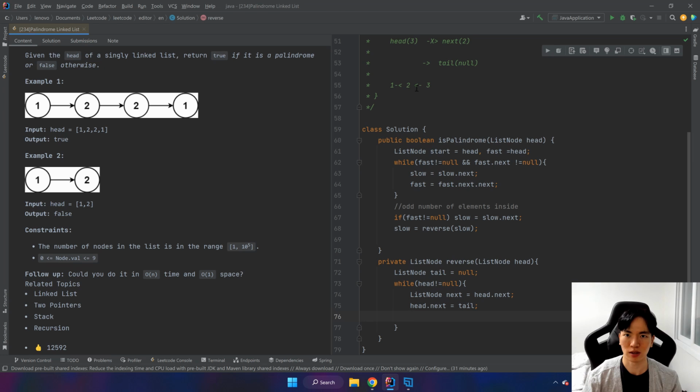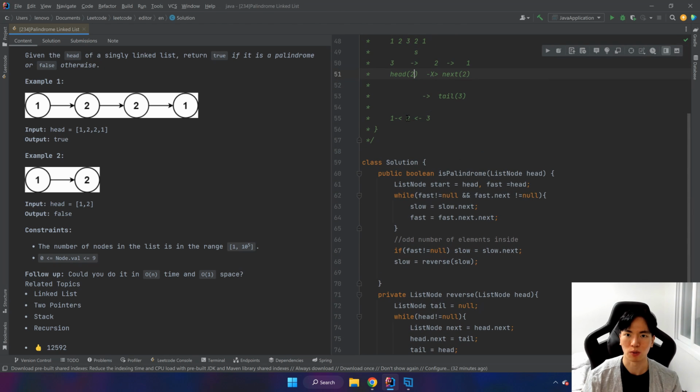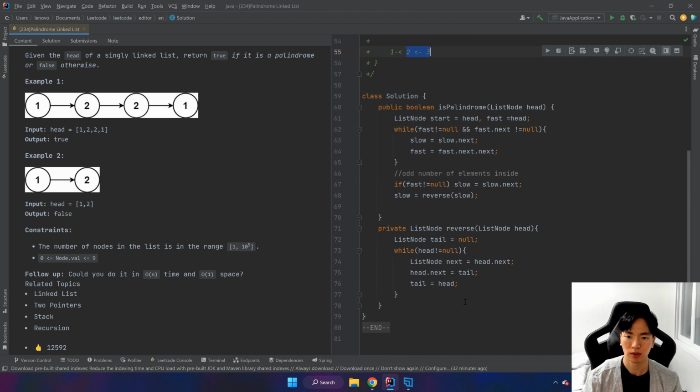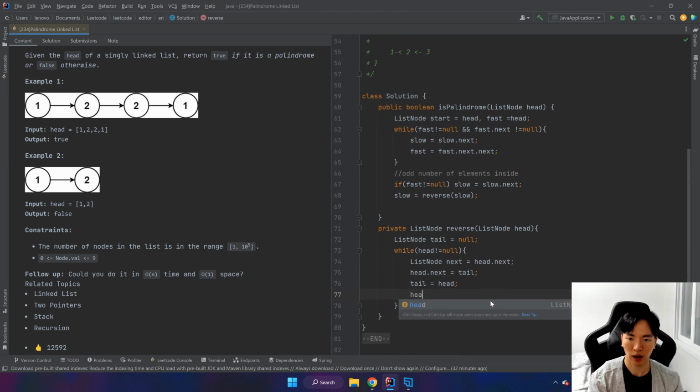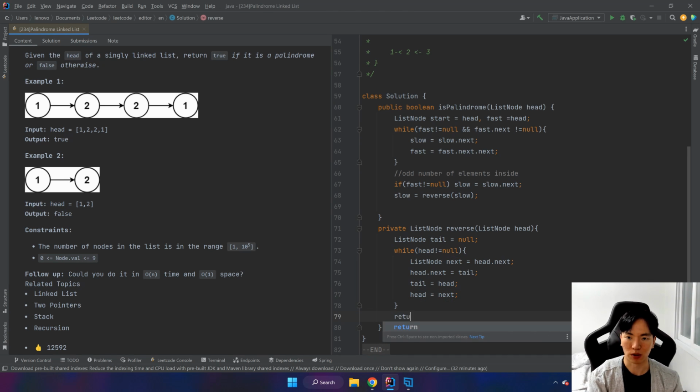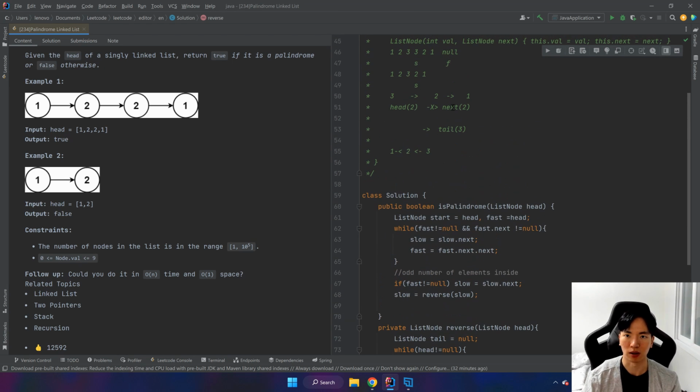And from here it's really easy. We substitute the value of 3 inside our tail. So tail is going to be storing the value of 3. And our head has to be changed to 2, right? Because we want it like this. So head is going to be the value of next. And we do that, and we return tail. So tail will be here.